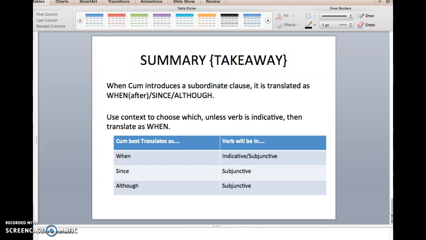Okay? So again, really, you could just look at this slide and be able to translate most cum clauses fine. The other slides are mainly just to dive into the weeds a little bit and give you a bit more sense of the formatting of cum clauses.